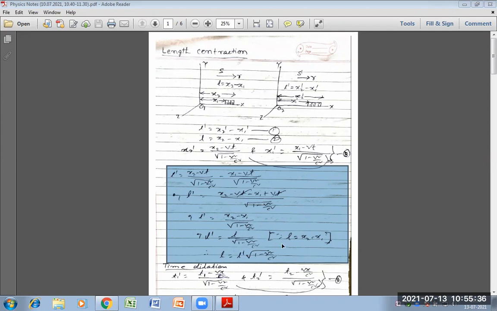After cross multiplication, the measured length L is equal to L dash into root under 1 minus b square by c square. This is the length contraction of the Lorentz transformation equation.